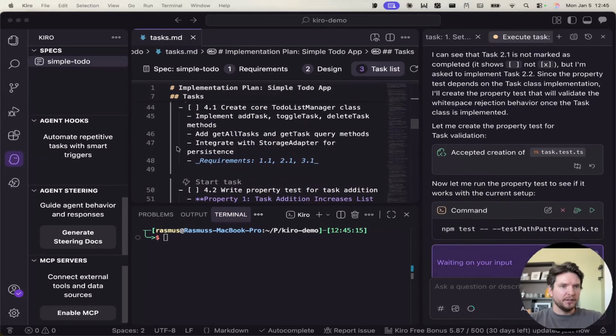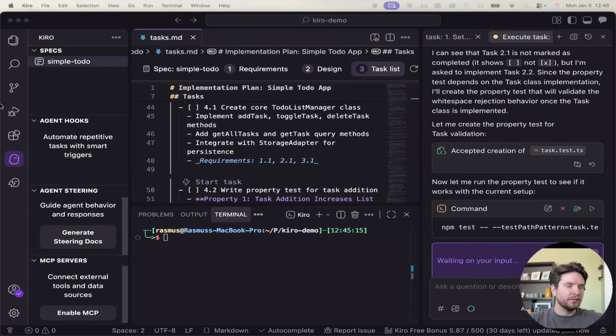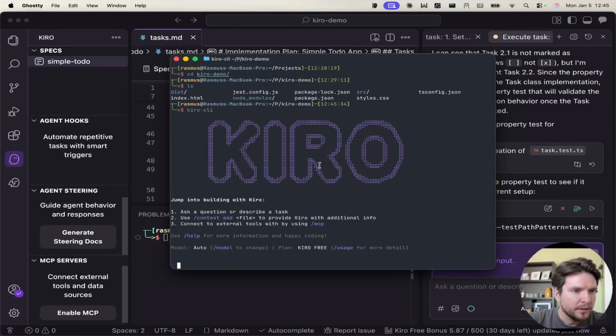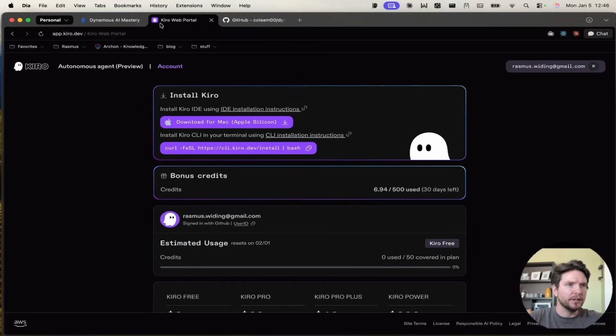Let's do this here and start up the CLI. So here we have all the things. We can do Kiro CLI. And what can we do here? No idea. It runs. Let's just take a look here.